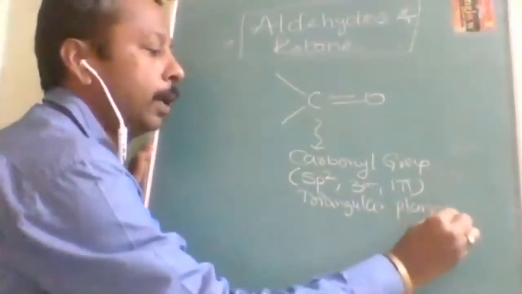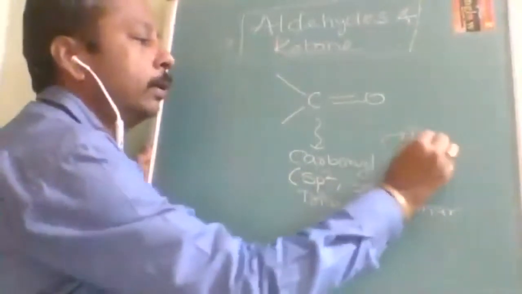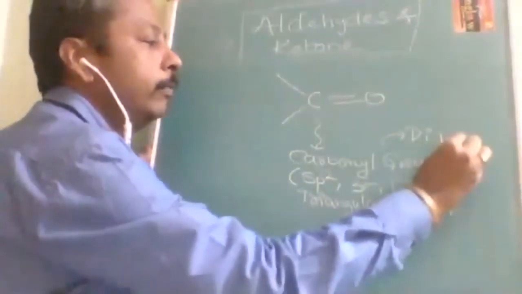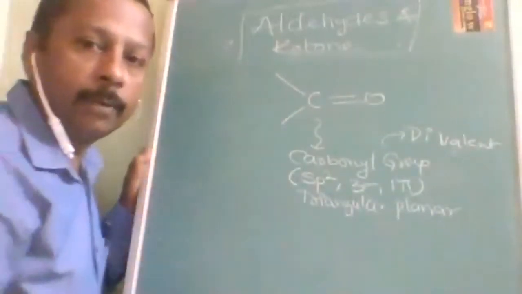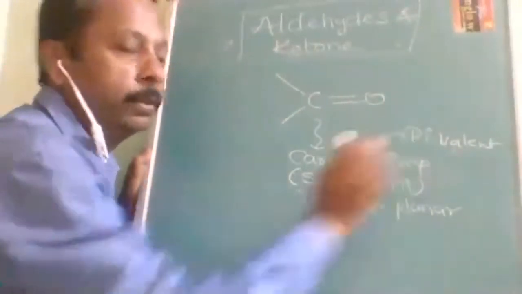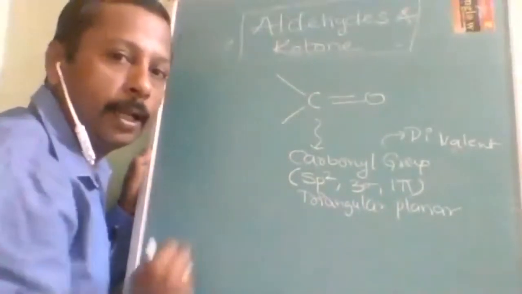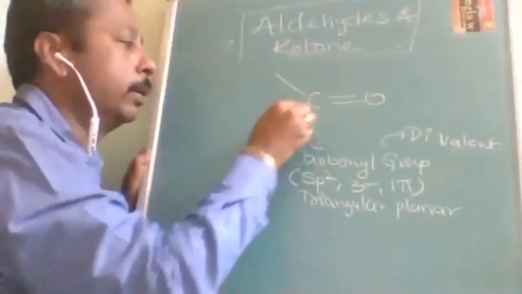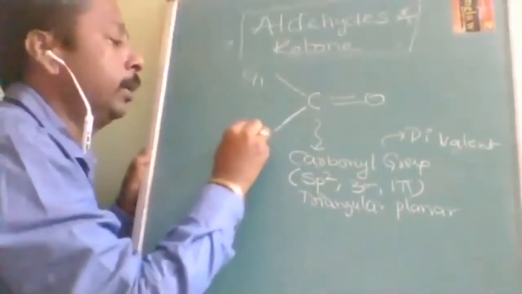What is its valence? Divalent. How many further bonds can it form apart from the already existing bonds? 2 bonds. That's why it is called divalent. Because of this reason only, aldehydes and ketones are studied together. Now it depends on what groups are present on this one.